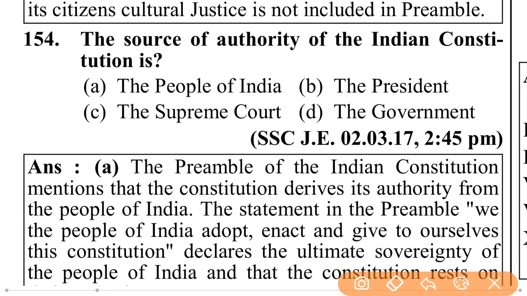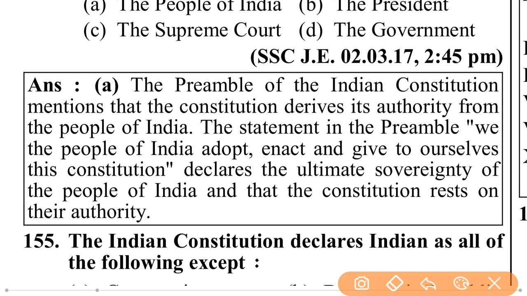The source of authority of the Indian Constitution is the people of India, the Supreme Court, the President, the government. The people of India. The source of authority of the Indian Constitution is the people of India. The preamble of the Constitution mentions that the Constitution derives its authority from the people of India.